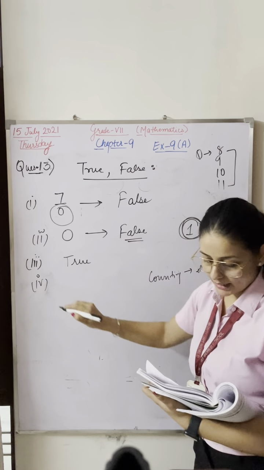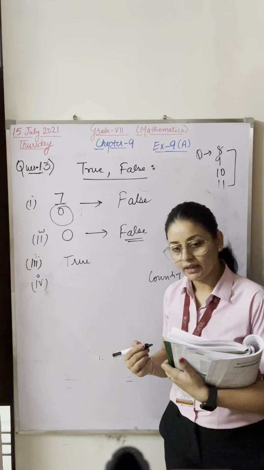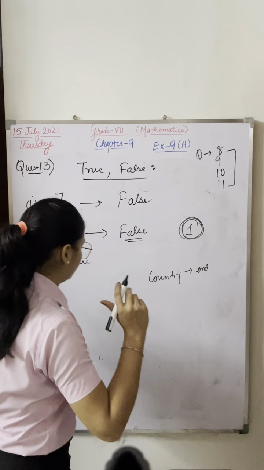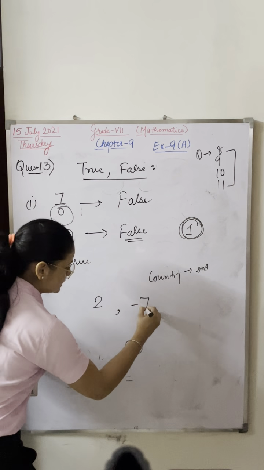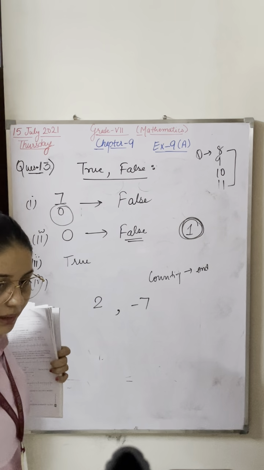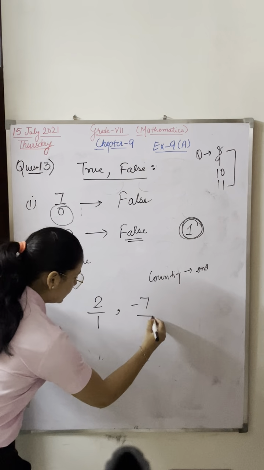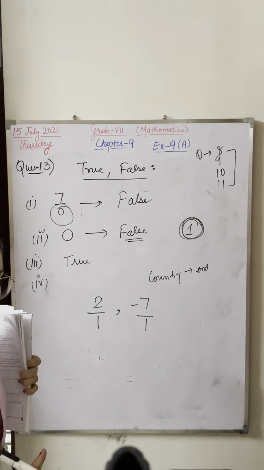Please tell me the fourth part. Every integer is a rational number. I am writing examples of integers here: 2 and -7. Are these rational numbers? Yes, because I can write 1 in the denominator.